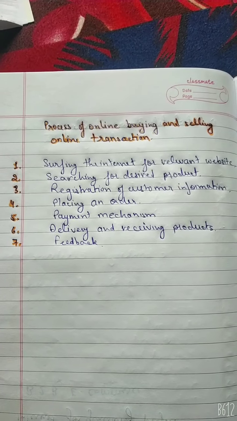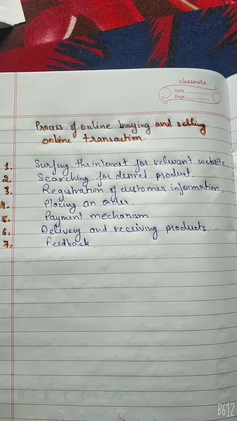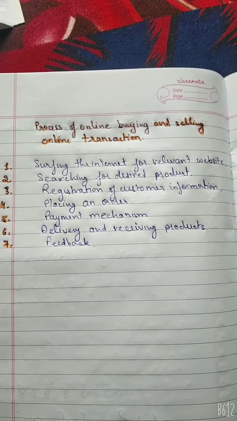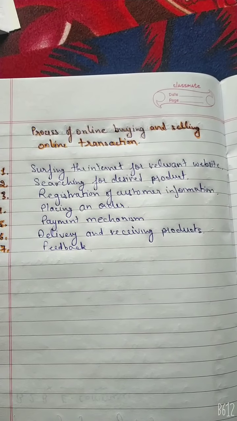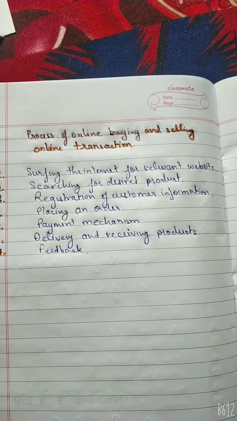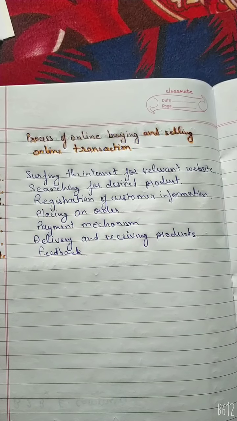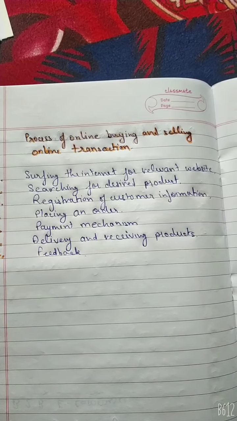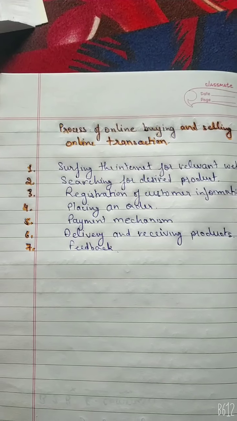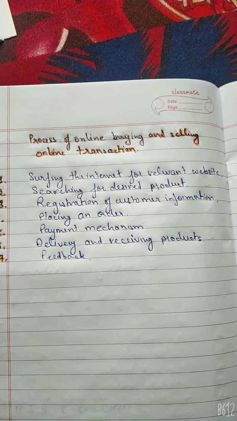First, surfing the internet for relevant websites. The first step in an online transaction by a buyer is searching for the required product and service through the relevant website set up by the seller. Sellers set up their products to make it easier for the buyer to check, search and choose appropriately. Accordingly, the buyer can check, search and choose such websites depending upon their requirement, either for a specialized product or multiple products, and this is known as internet surfing, which can be a time consuming process.